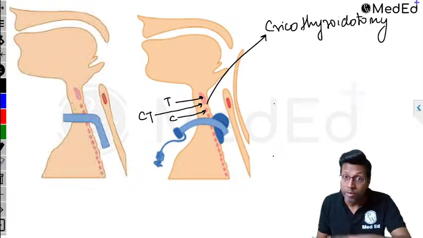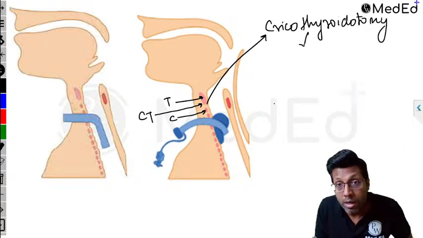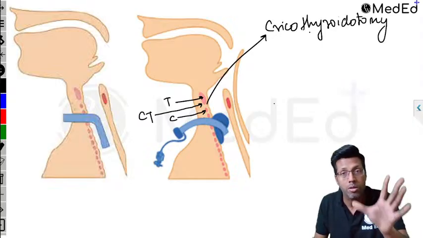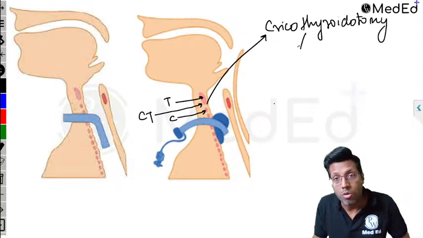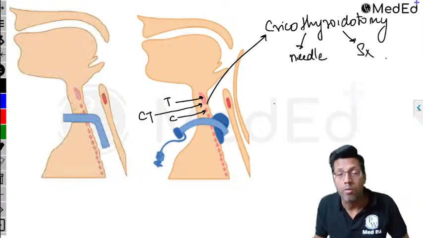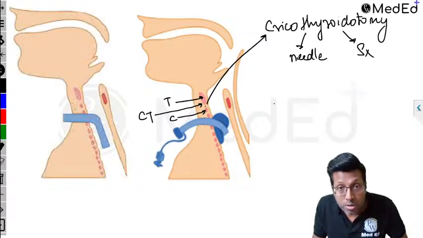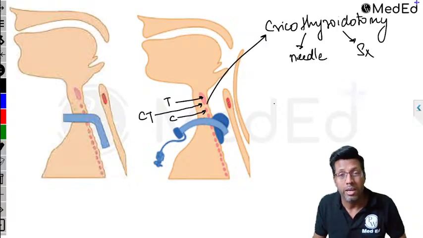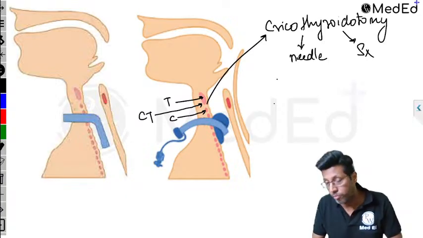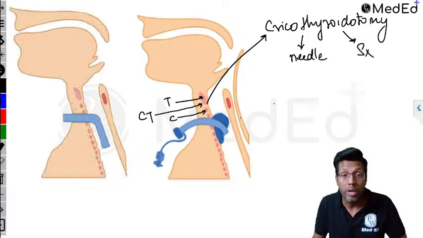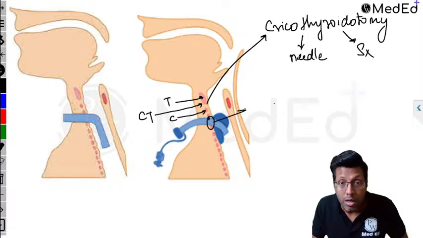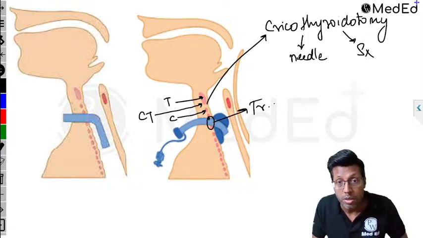Cricothyroidotomy can be of two types. What Vijay has shown in the movie is called needle cricothyroidotomy. Cut it with something and put a straw inside, right? The other one is called surgical. What is the difference between needle and surgical? In surgical, I'm going to put a small tracheostomy tube or a small endotracheal tube from here. In a needle, you can just give jet ventilation or put an IV cannula and give ventilation from there. So that is cricothyroidotomy, and tracheostomy is when I'm cutting the rings of the trachea. That is called tracheostomy. Everyone understood?